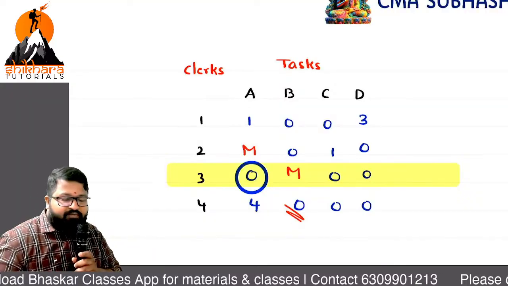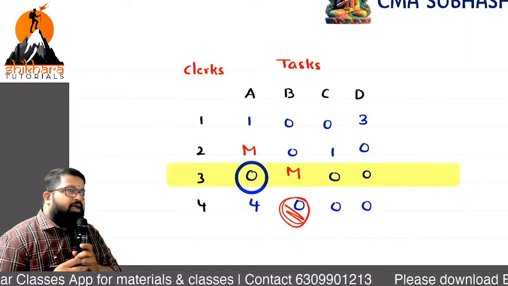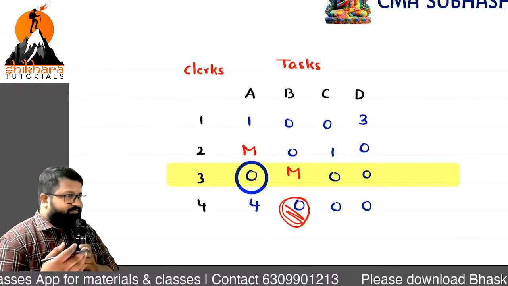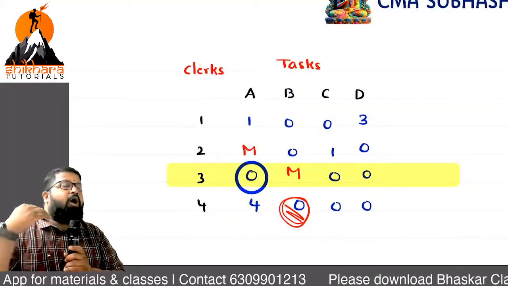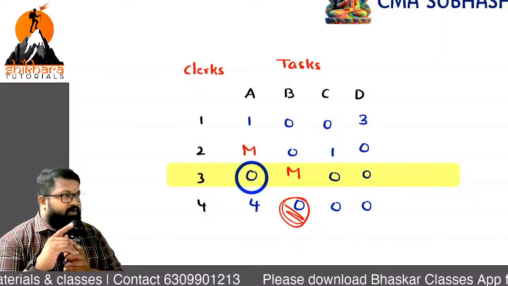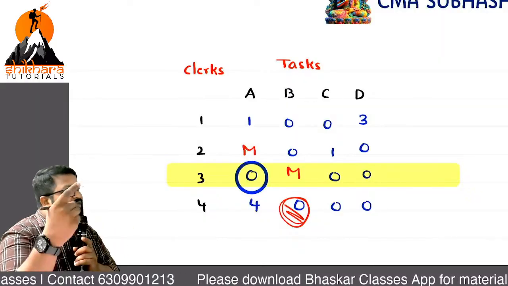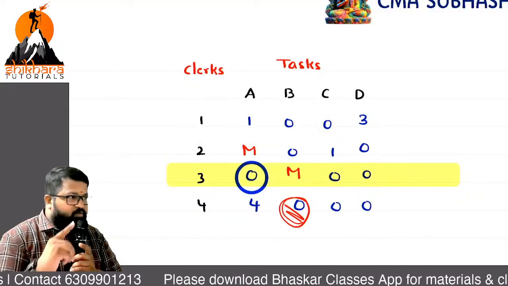Sir, I selected 4B now. Now, in this case, I have to select other zeros that can be diagonally opposite. That is one method. Or if I select this zero, can I select any other zeros? Because what is the principle?